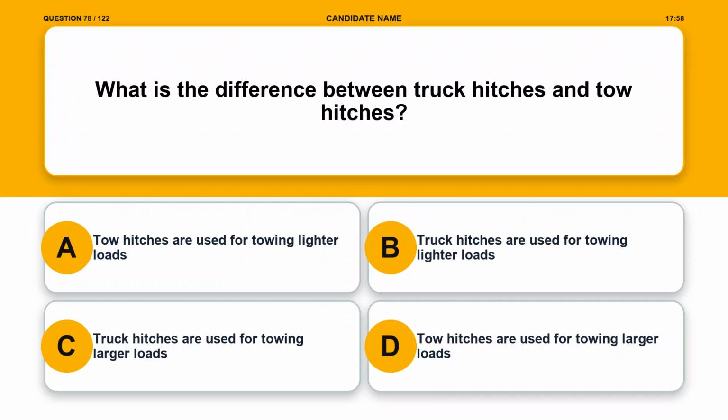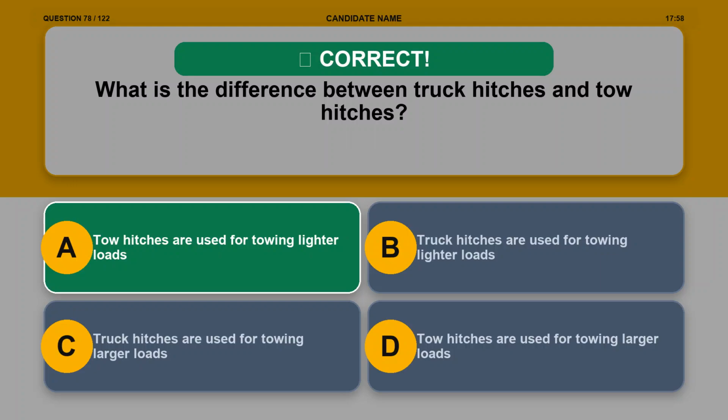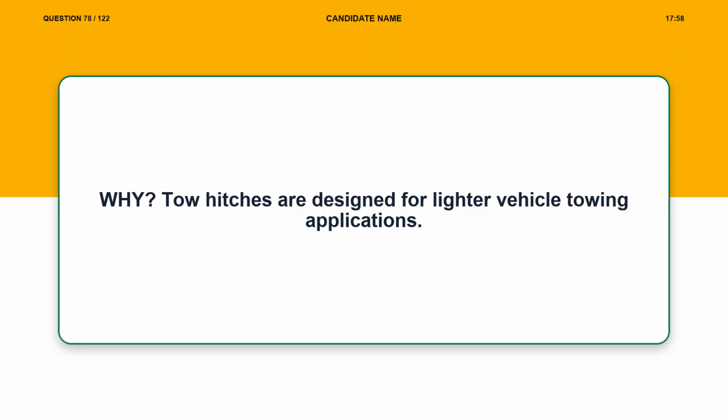Question 78. What is the difference between truck hitches and tow hitches? Option A, tow hitches are used for towing lighter loads. Option B, truck hitches are used for towing lighter loads. Option C, truck hitches are used for towing larger loads. Option D, tow hitches are used for towing larger loads. The correct answer is option A, tow hitches are used for towing lighter loads. Explanation. Tow hitches are designed for lighter vehicle towing applications.